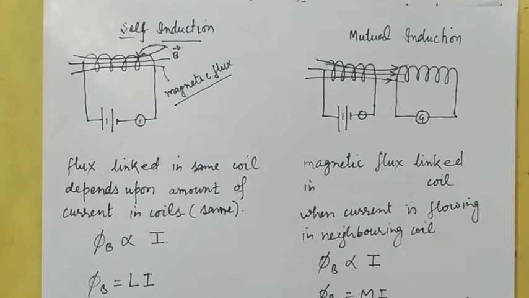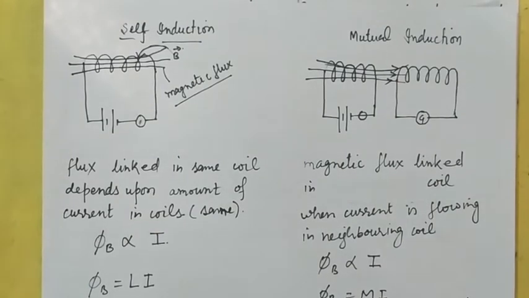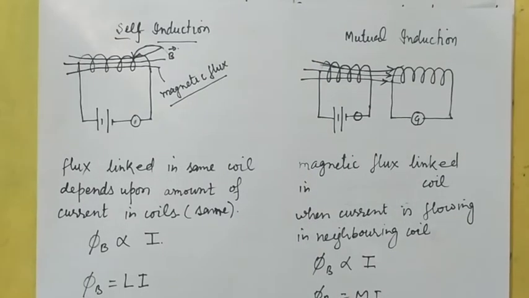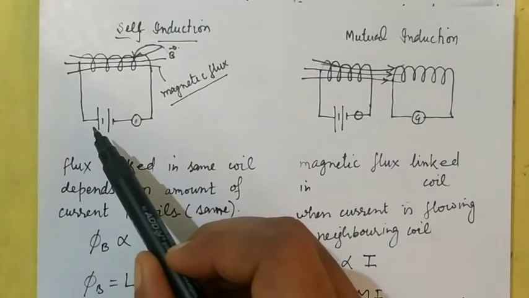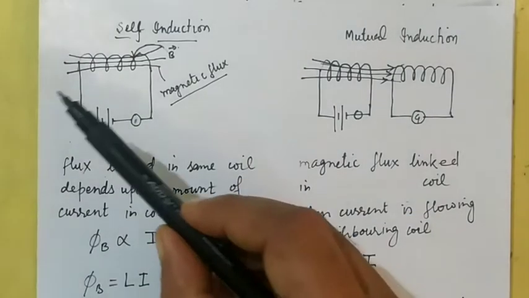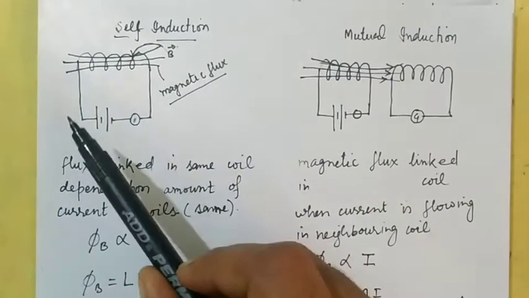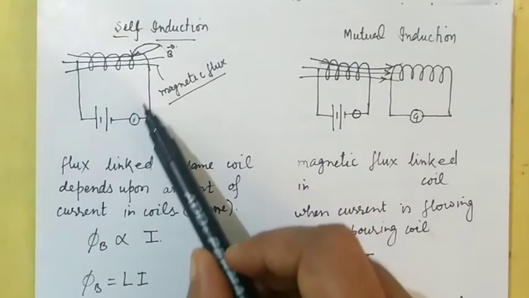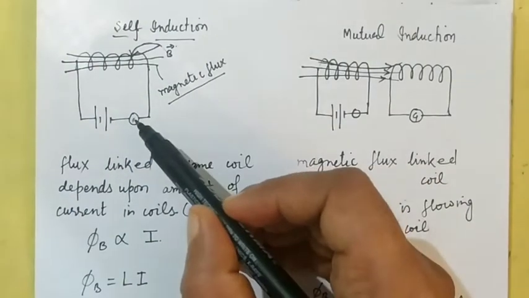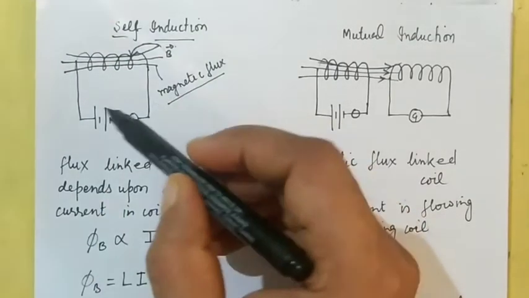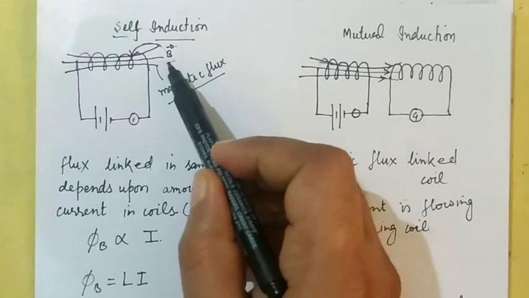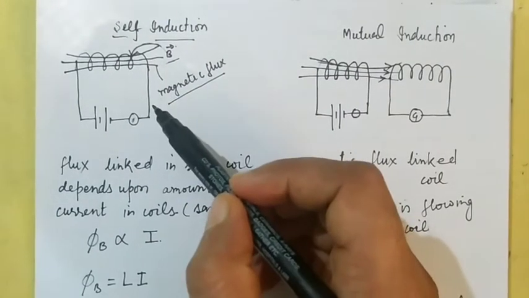Now let us discuss some of the terms in self-induction and mutual induction. To do that, I have drawn this diagram. First, let us discuss self-induction. This is our solenoid or coil, attached with the battery and key. As I close this key, the current starts building up and produces a magnetic field, and this same magnetic field is linked with the same coil.